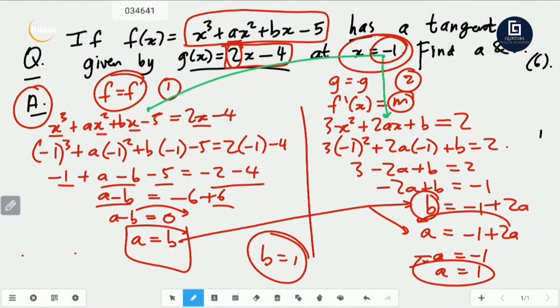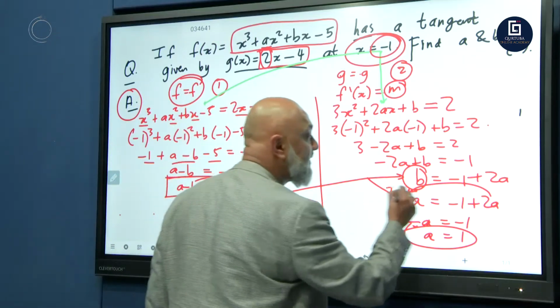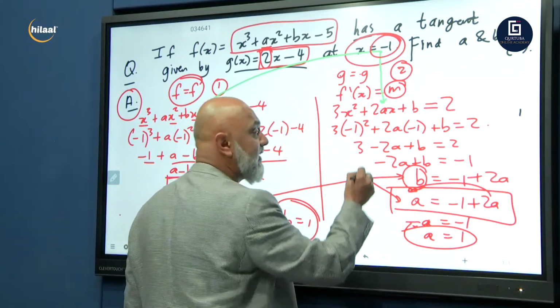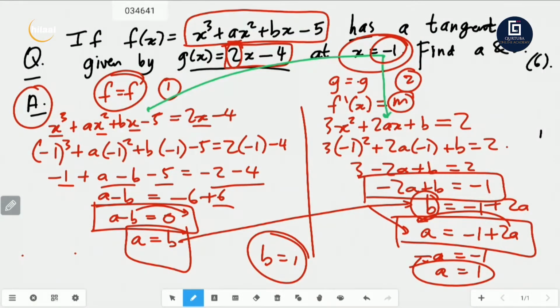It just worked out. So here's the template. Function equal function, gradient equal gradient. The first equation in terms of a and b, that's equation number 1. The second equation in terms of a and b, so it's either that or this, they're the same. And you just work a and b out simultaneously. And we're done. We are absolutely done.